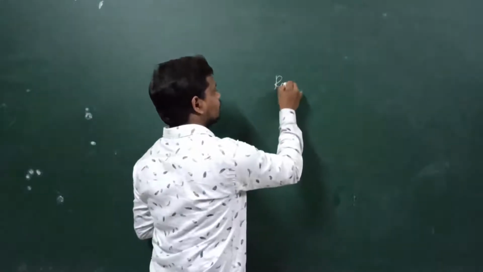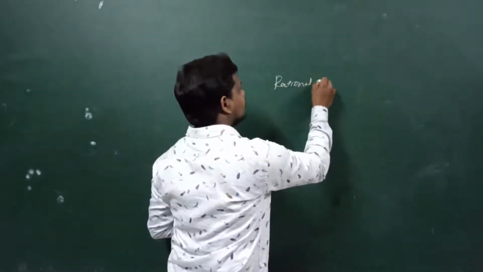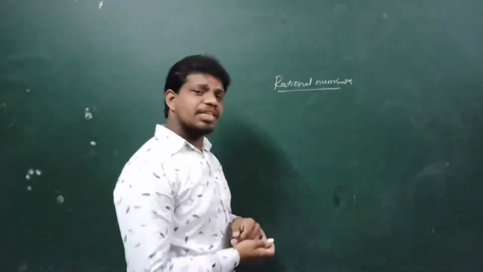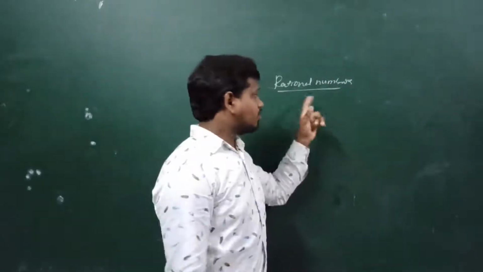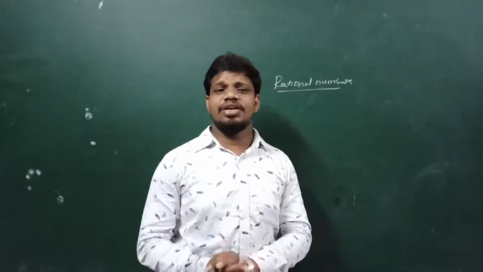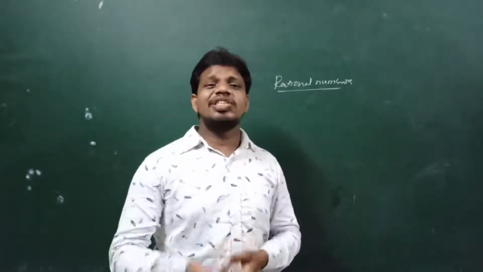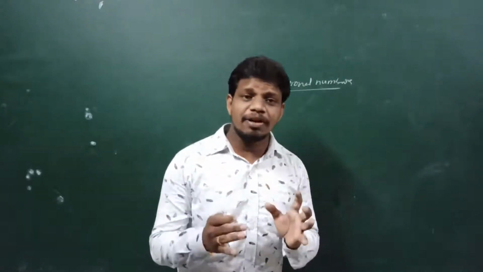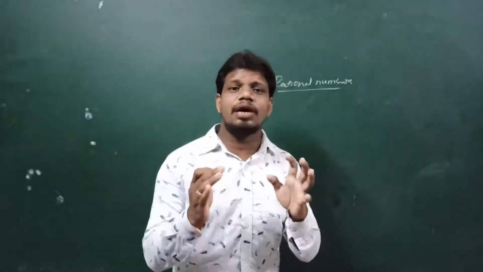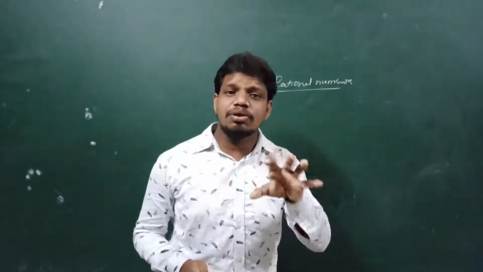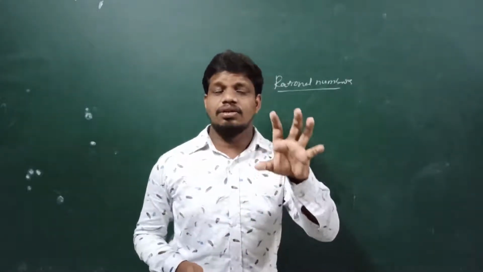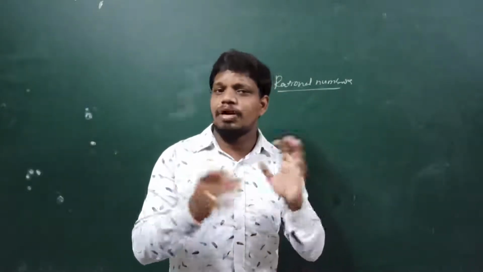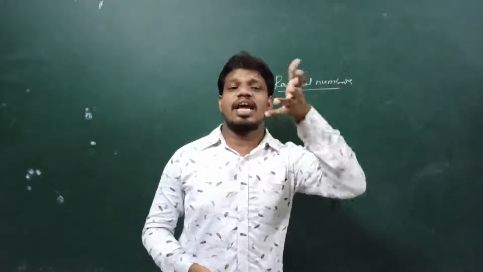Rational number. What is that? Rational numbers. Do you know, children, what is meant by a rational number? The simple definition of a rational number is a number which can be expressed in the form of p by q. A number which can be expressed in the form of p by q is known as a rational number.